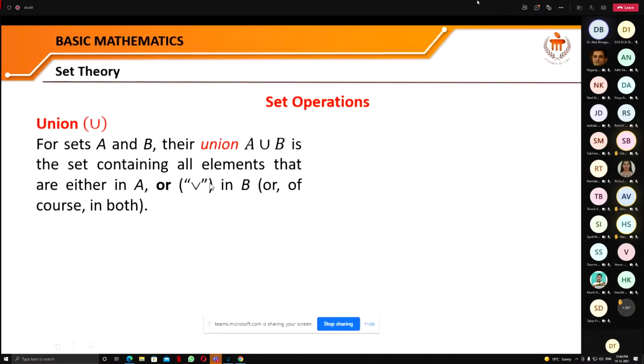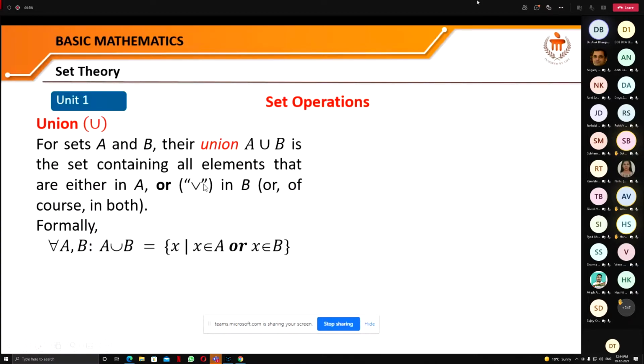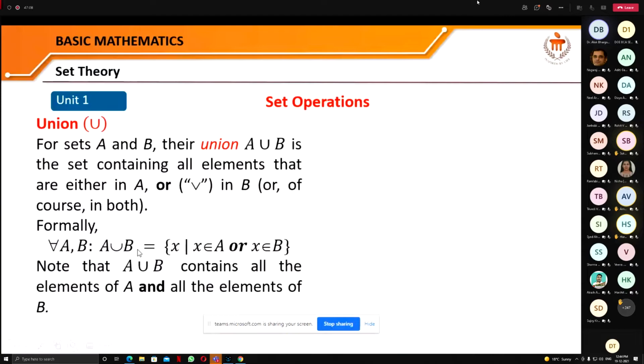We'll discuss that later on. So if we take some example, if we have two sets A and B, this is indicating for all, that is, all the sets like A and B, we are talking about all of them. So for all A, B, A union B is what? That all the elements X that are in A or in B.